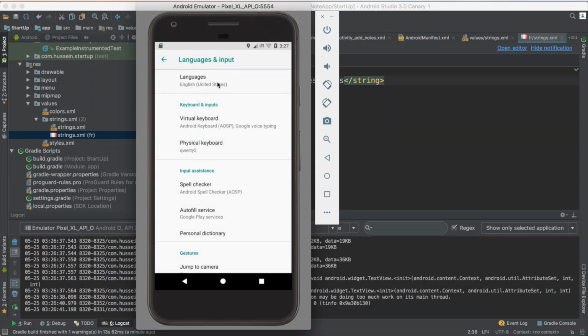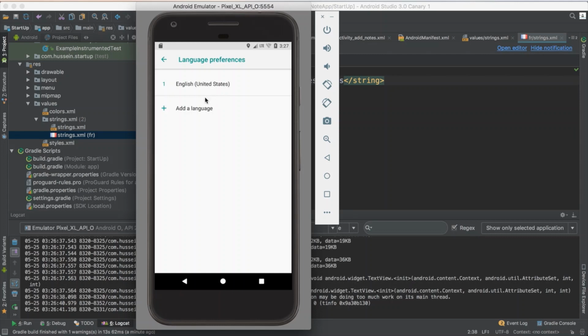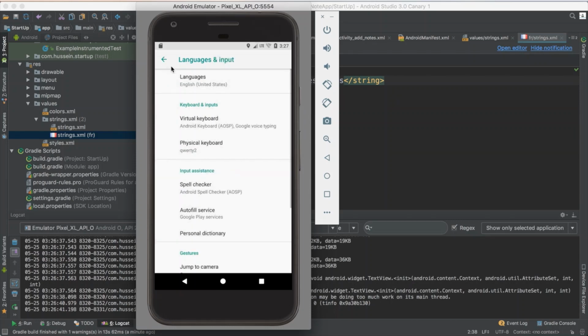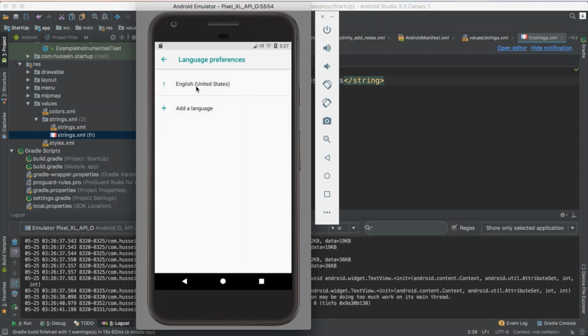If I just change it here to French, so add language. This is the input keyboard. I think I'm looking for the device. This is the keyboard. Yes, this is languages. You just click on this one. Look for French.